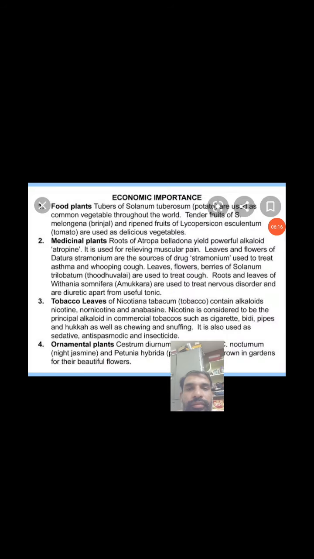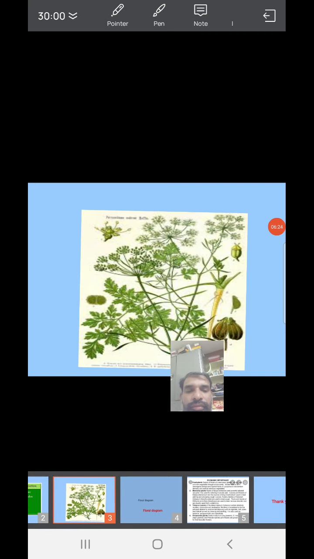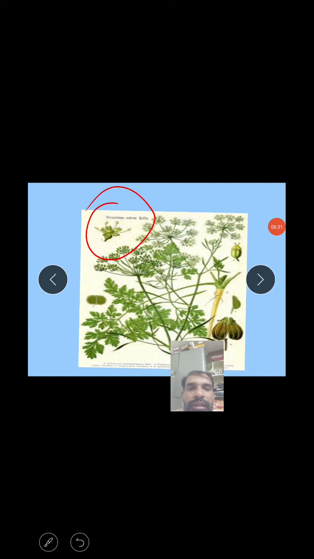Okay, next I'll go with the floral characters. This is the floral TS we can observe here. The inflorescence is a characteristic of this family. It is usually an umbel, simple or compound.